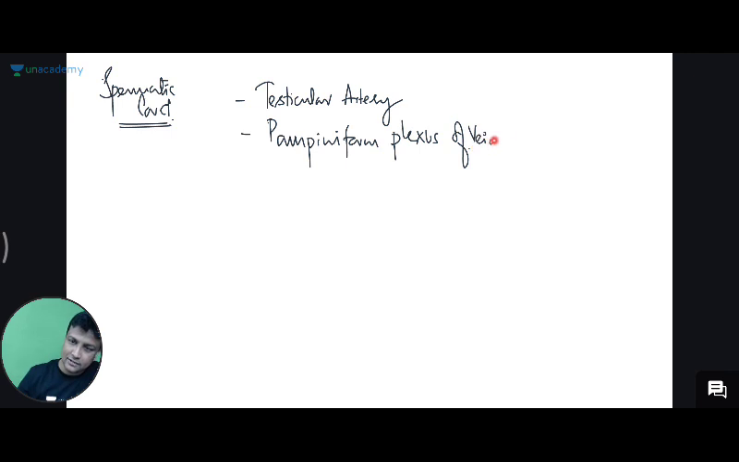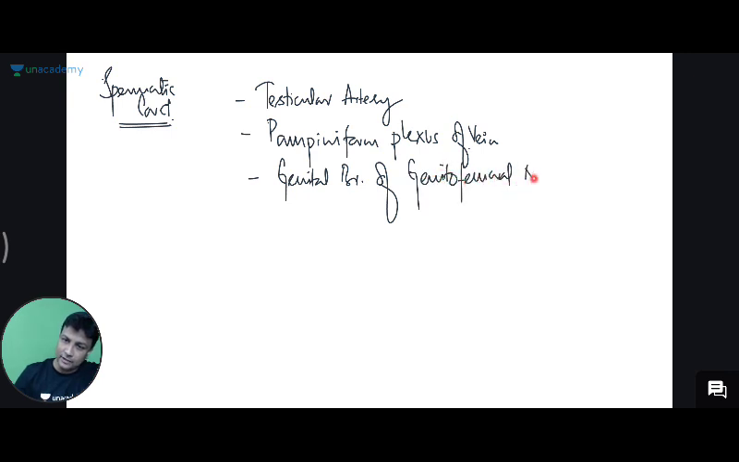What is the meaning of plexus? Plexus means network. We have already learned in the upper limb topic, the brachial plexus. Plexus means a network. Pampiniform plexus of veins. And then along with that there will be a nerve, and that nerve will be the genital branch of the genitofemoral nerve. Then there will be a duct, and that duct is the vasa deferens or ductus deferens.